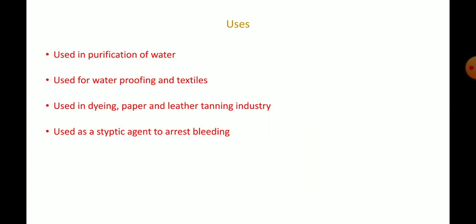Then finally, it is used as a styptic agent. Styptic agent is nothing but it is a chemical compound which is used to stop bleeding, which is used to arrest bleeding. So these are the 4 uses of potash alum. What are they? It is used in the purification of water. It is used for waterproofing and textiles. Then used in dyeing paper and leather tanning industry, and finally it is used as a styptic agent to arrest bleeding.